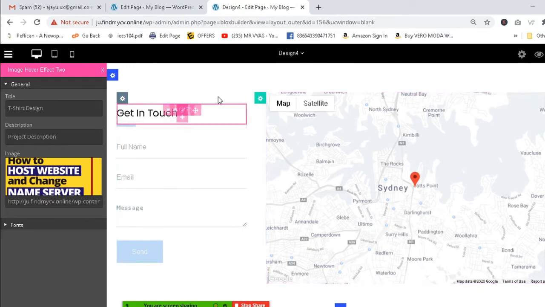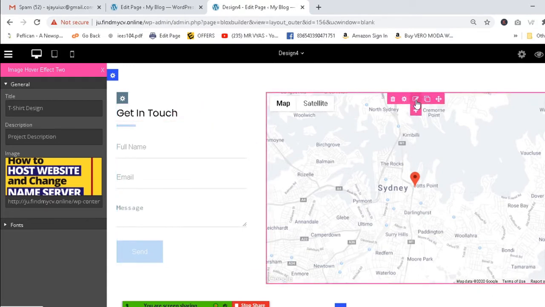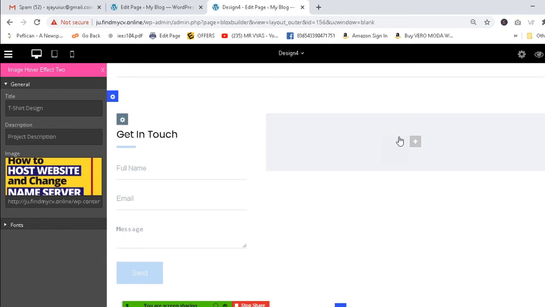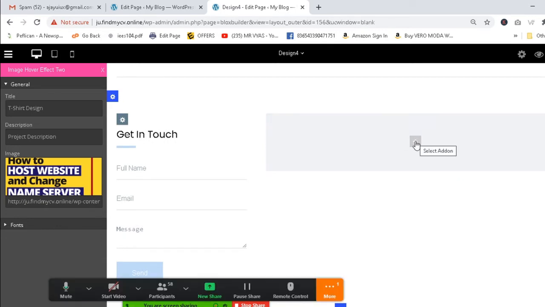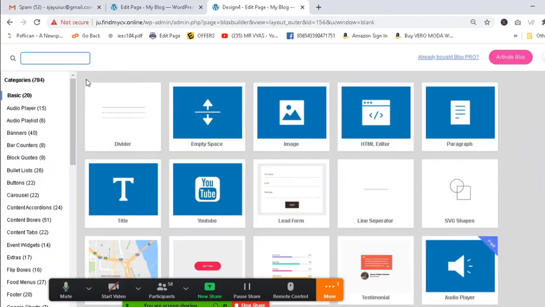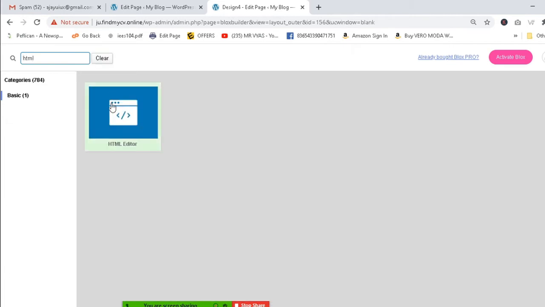On this website, if you want to delete something, suppose I want to delete something here, you can click here and delete it like this. If you want to add something again here, you can click here, and you have to use HTML here. In the HTML section you can find this.